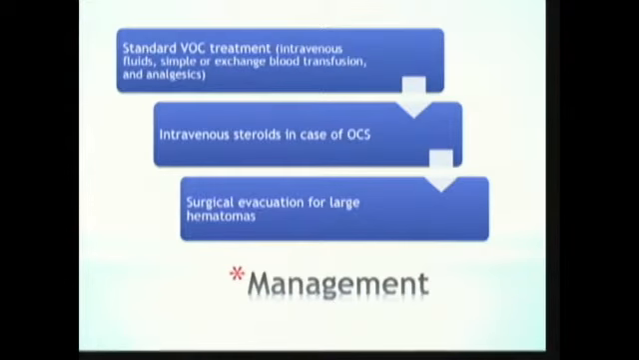So that takes us to the management. All patients with orbital wall infarction respond nicely to the standard vaso-occlusive crisis treatment, which includes intravenous fluid, simple or exchange blood transfusion, and analgesics. In cases where there is optic nerve dysfunction, intravenous steroids should be started to hasten the resolution of the inflammation and relieve the pressure on the optic nerve. Surgical evacuation is only needed when you have a very large hematoma that compresses the optic nerve.